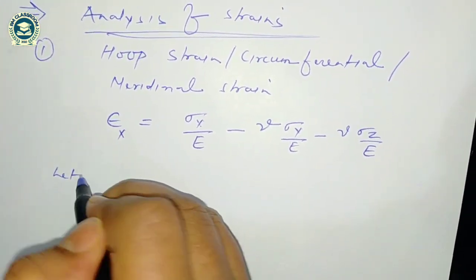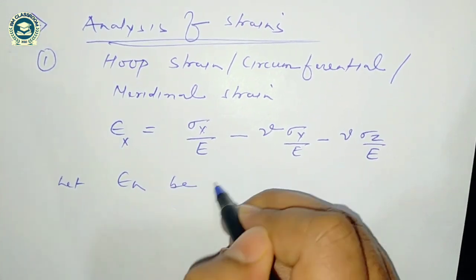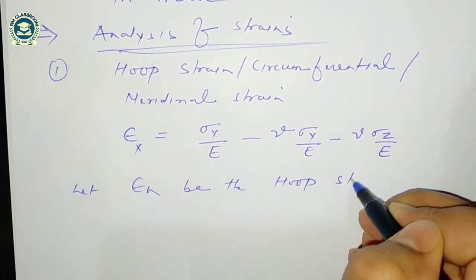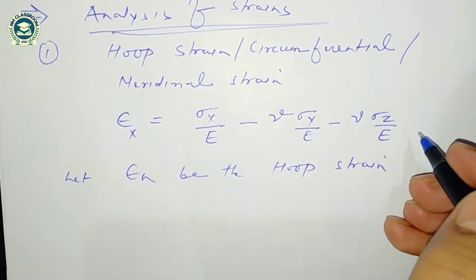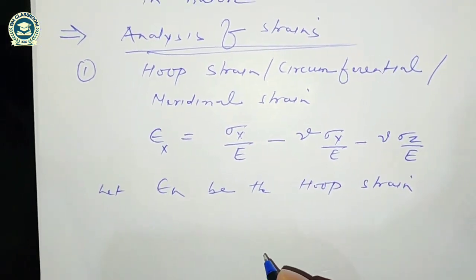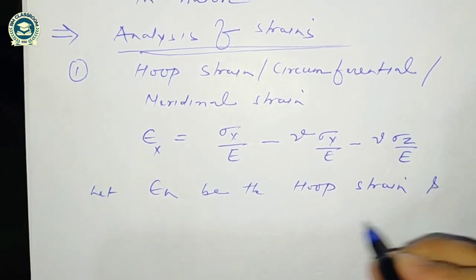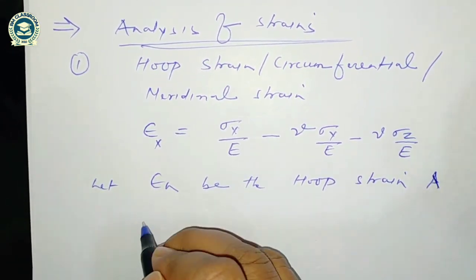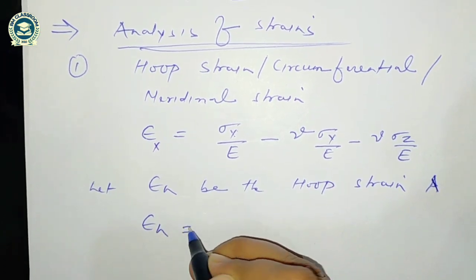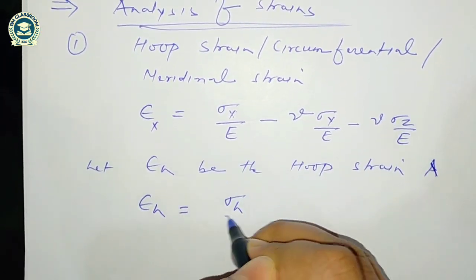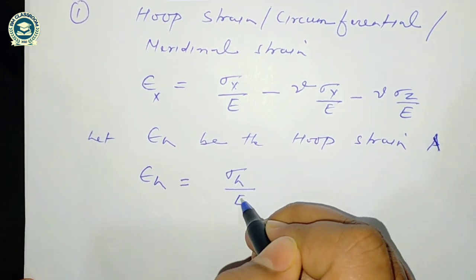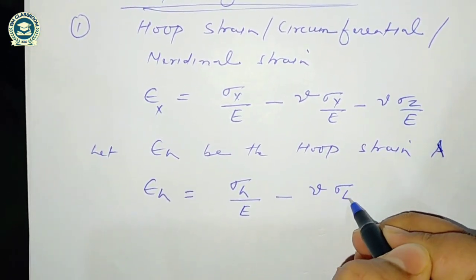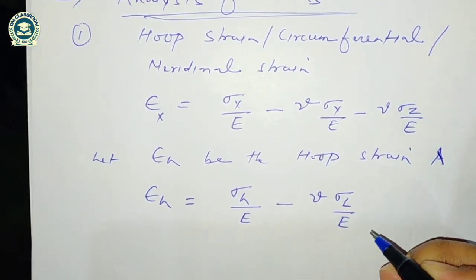So let epsilon h be the hoop strain, and then this hoop strain can be computed as hoop stress divided by Young's modulus of elasticity minus nu times longitudinal stress by E.